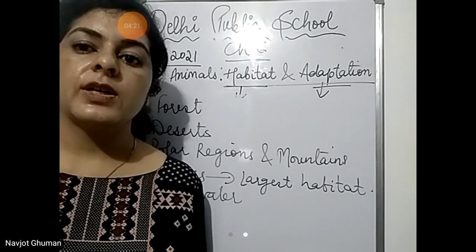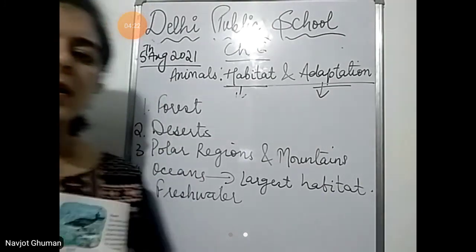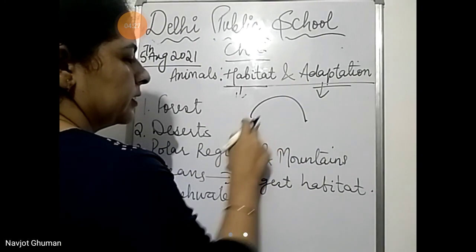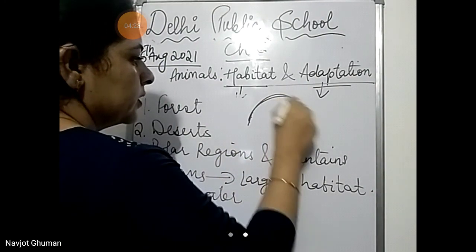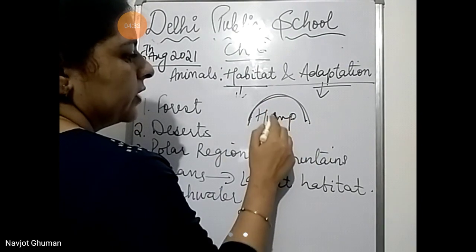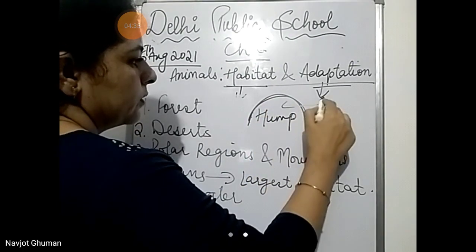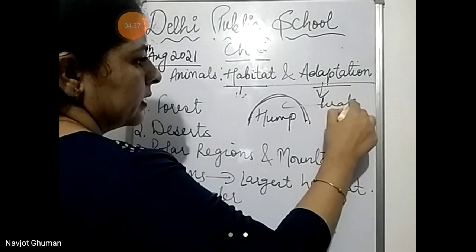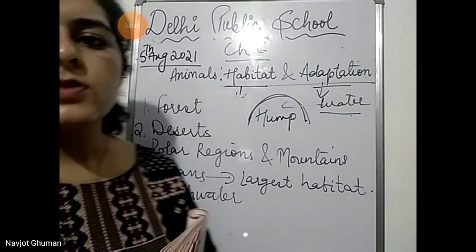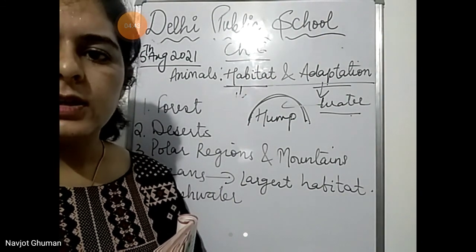So there must be something in camel that helps it to survive in that area. वो क्या adaptation है? There is a specific part on the body of camel that is known as hump, where it stores water, जहाँ पे वो water store करता है, and it uses that water when there is a shortage of water in the desert area.